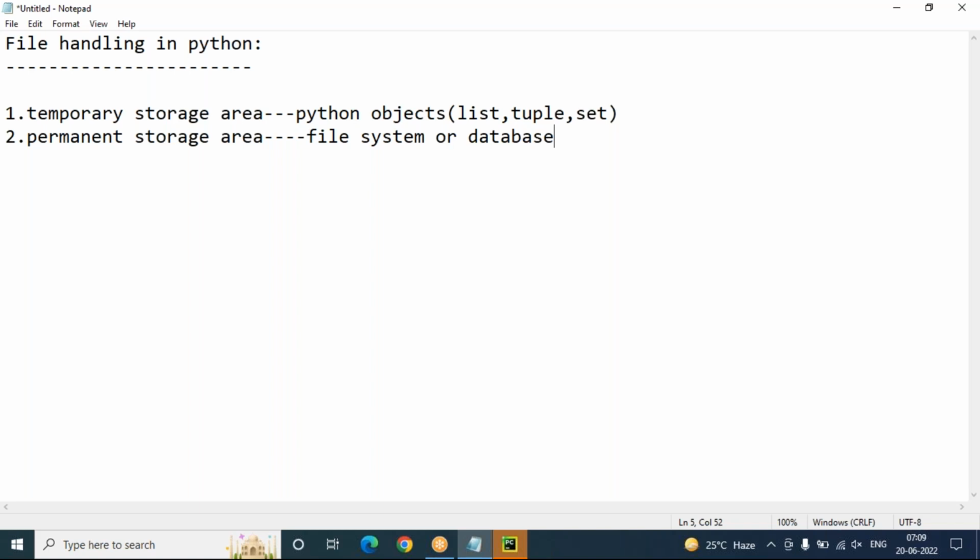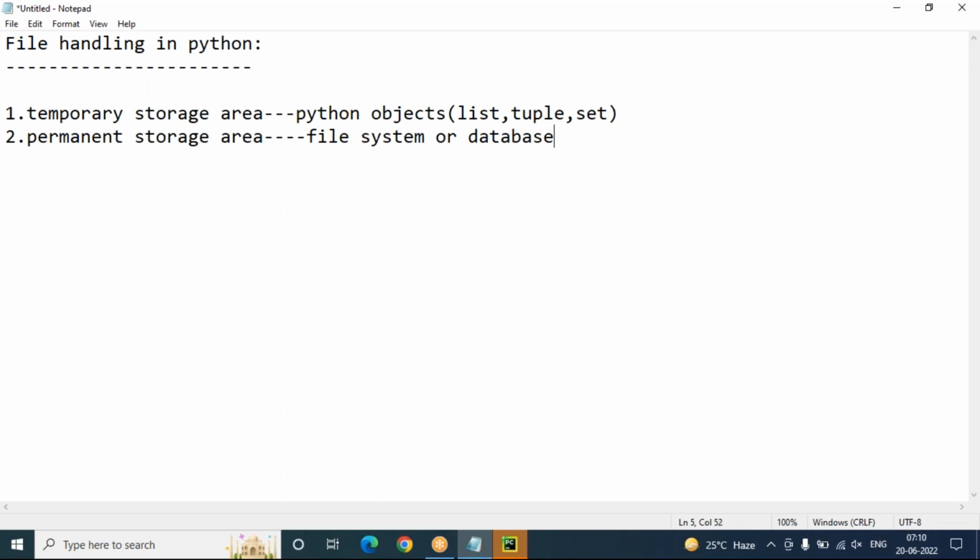Whereas the database storage area is also a permanent storage area, but it can be managed at the database level. That means the database storage area supports a centralized database mechanism. Centralized database means what? One database is there, in that database we include so much data, and from the database many clients can interact and get the data.